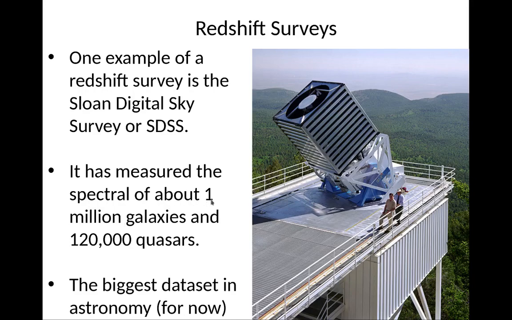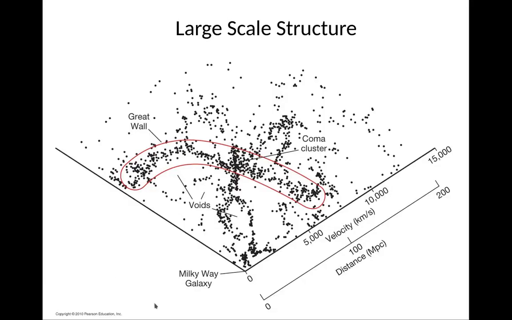Now it's close to about, I think, 4 million. And about 120,000 quasars. I think this is close to maybe 1 million now, actually. It's the biggest data set in astronomy. That's still true for now, right?